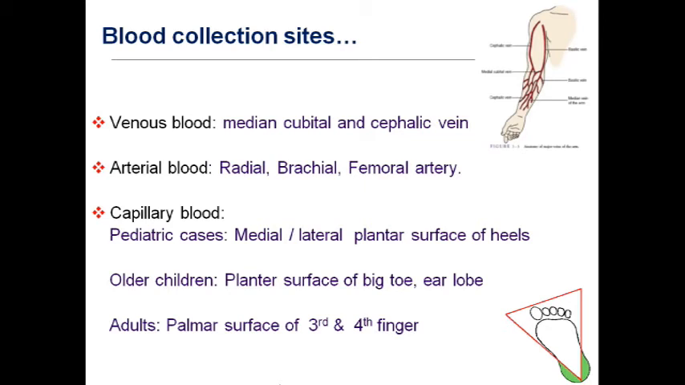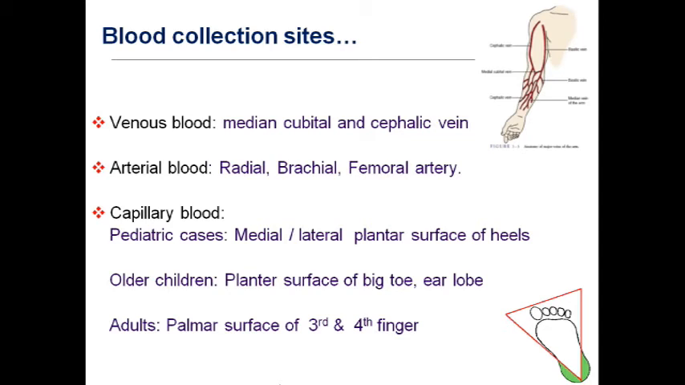Next, capillary blood. In pediatric cases, we do use something called medial and lateral plantar surface of the heels. In older children, plantar surface of the big toe or earlobe. Adults, the palmar surface. See, always some of your parents may be diabetic or grandparents may be diabetic. They may be doing self-monitoring of blood glucose at home using a glucometer. One important advice that you are going to tell them today itself is that whenever you are checking blood glucose with the help of a glucometer, please do use the third and fourth finger only. Do not use the first finger, do not use the second finger, not even the little finger. There is a reason for that, and that will be your homework.